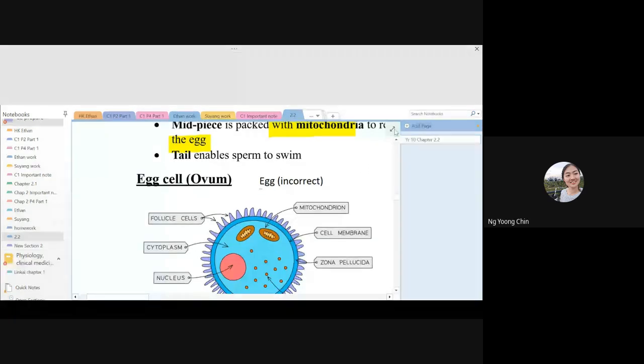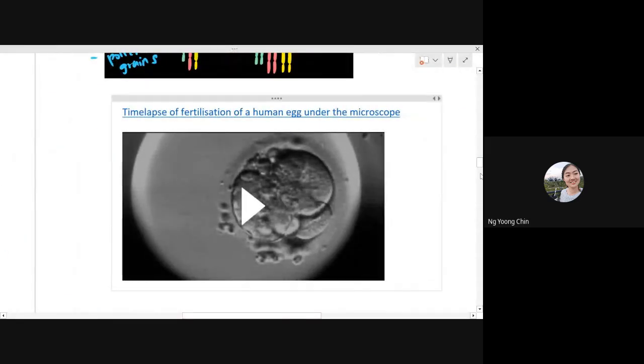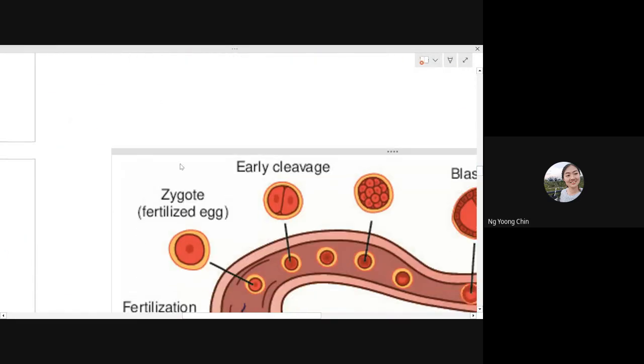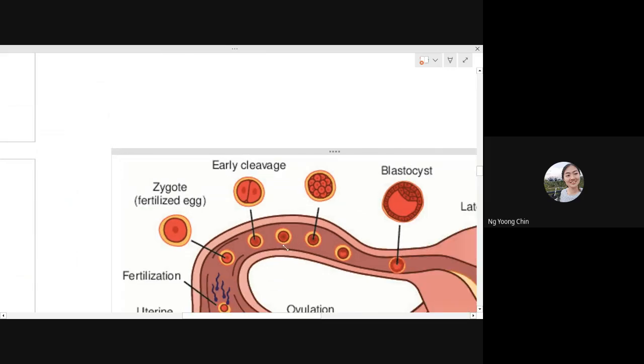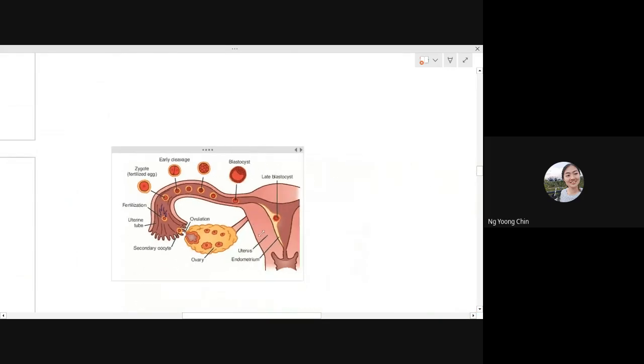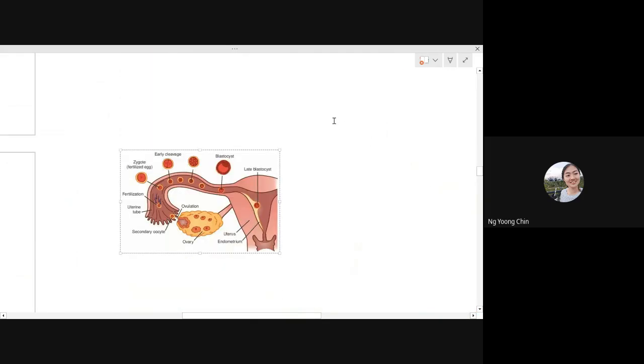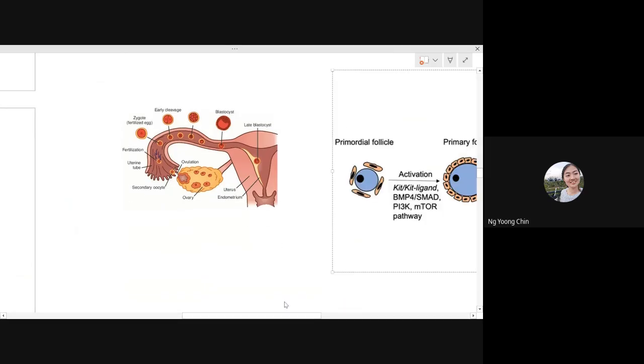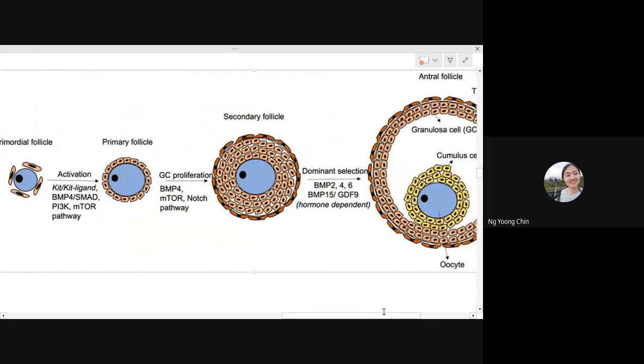Okay, this is the ovum. Okay, sorry. Okay, let me show. Okay, put this. You can see this is how our ovum cell looks like.